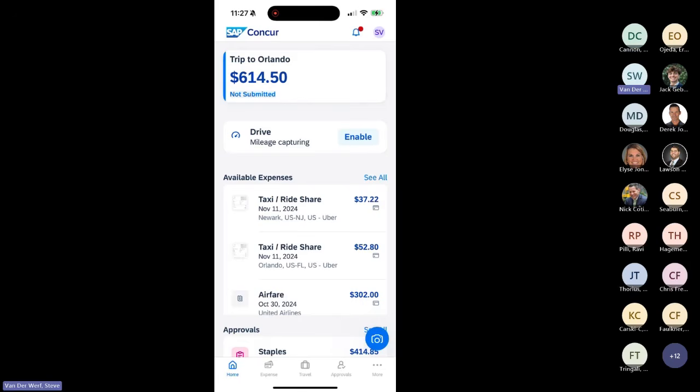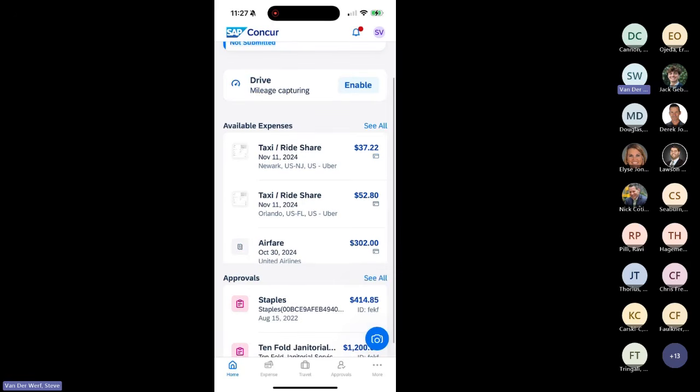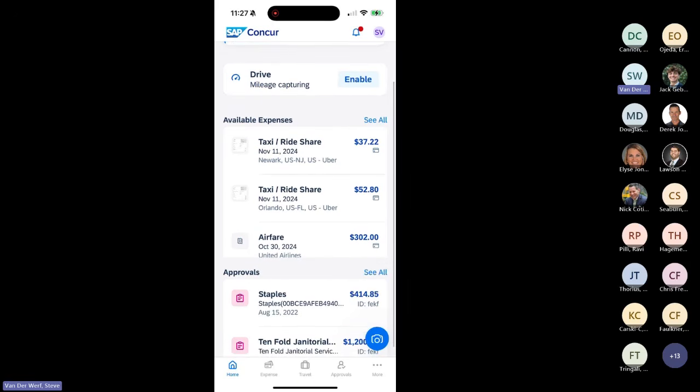So when I'm on a trip, let's say I just got done with eating my meal. Now, before I get into what I would want to do, you can see there's a couple different functions here. On the screen, you can see there's my available expenses. Those expenses are, of course, for my expense reports and things like that, and I'll show you that later.